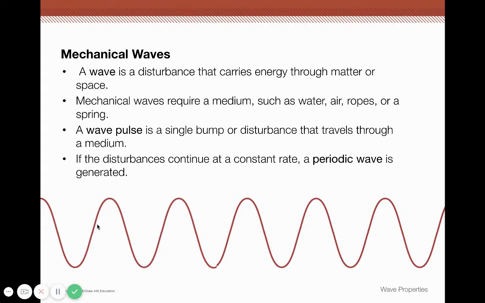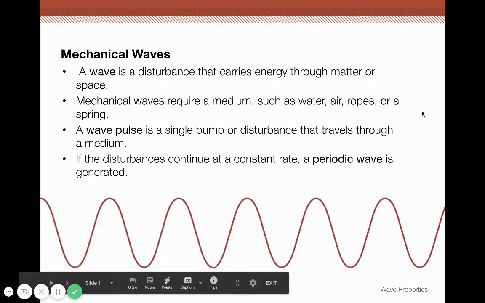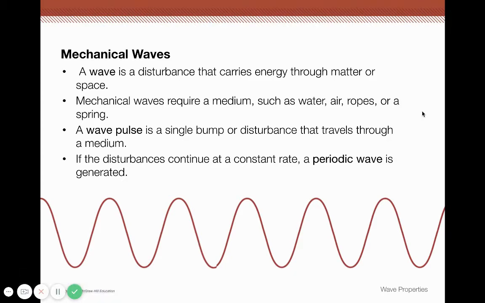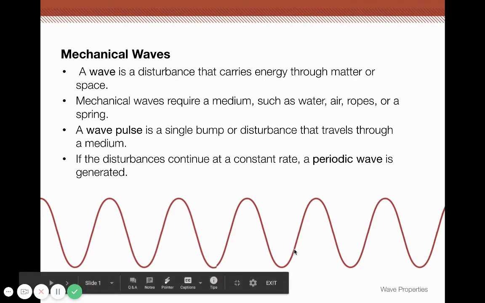So a wave pulse is a single bump or disturbance that travels through that medium, whatever it is. And if the disturbance continues at a constant rate, you get a periodic wave. Okay, so the whole wave pattern occurs periodically.